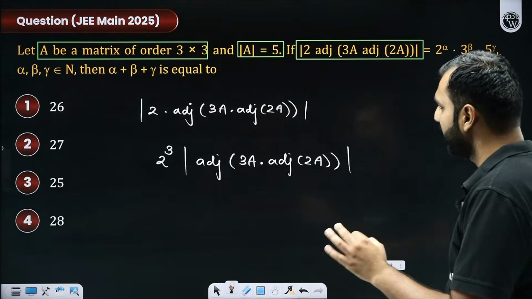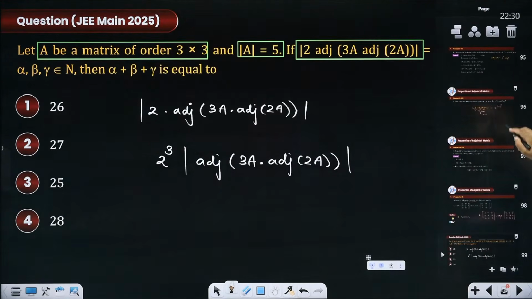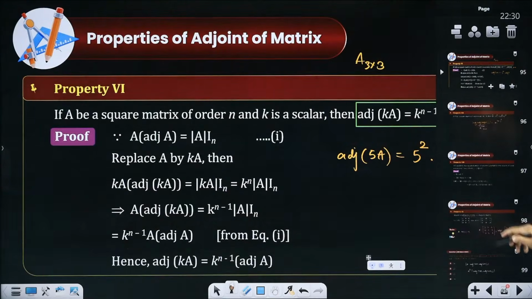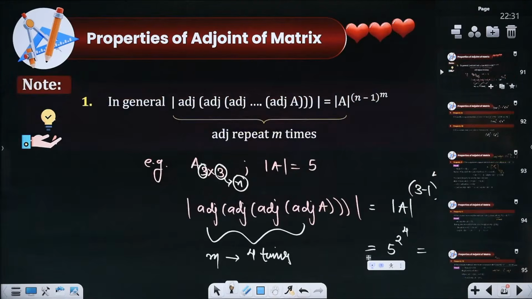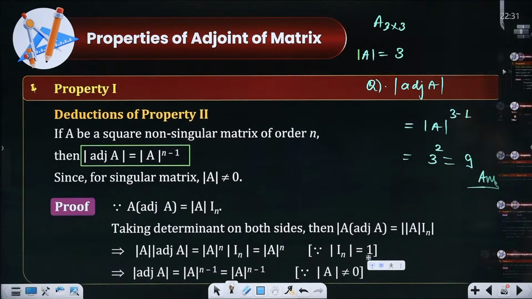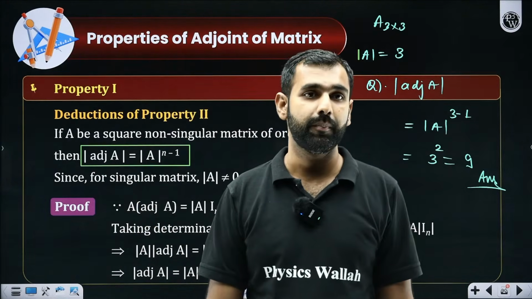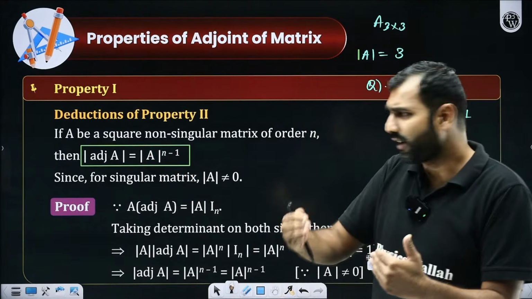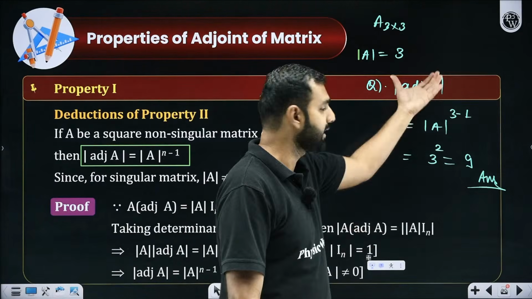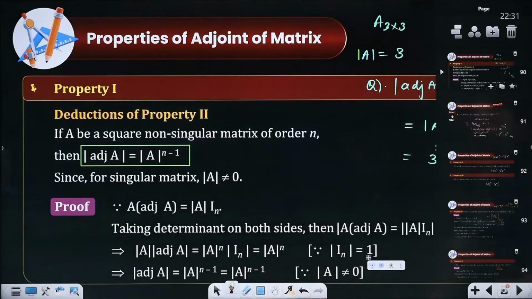Now what I do next is, pay attention everyone. I'll be using a property. What is the property? Determinant of adjoint of A. Do you remember that? I think this was our second property. Remember that? Here we are, this one. Determinant of adjoint of A. What is that? Everyone remember that? So determinant of adjoint of A is determinant of A to the power n minus 1. So you can get rid of adjoint with this. I told you an example as well.